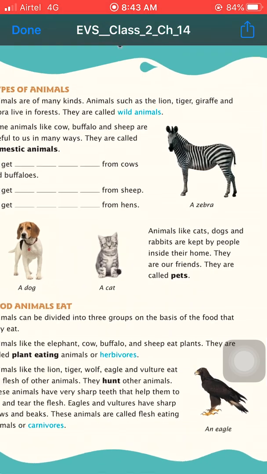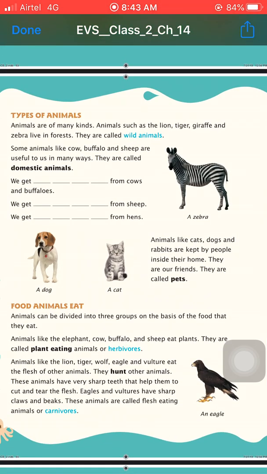Next, animals like cats, dogs and rabbits are kept by people inside their homes, and they are our friends. So they are known as pets.